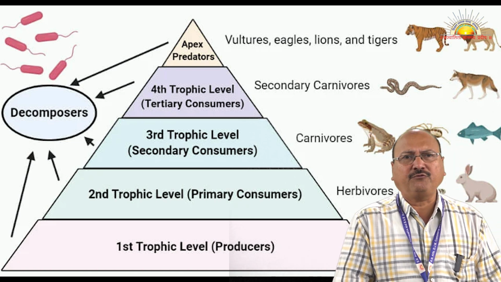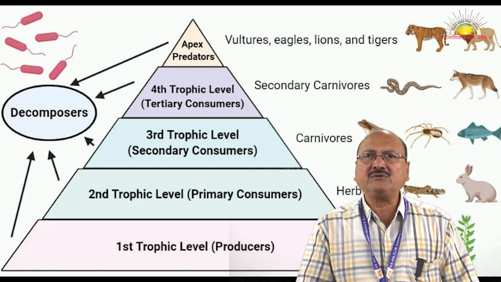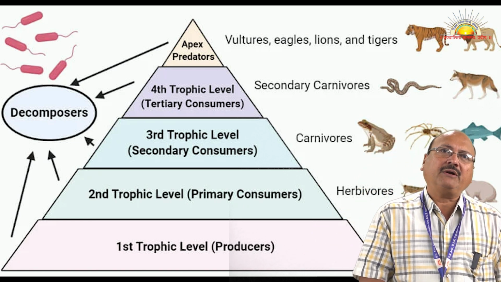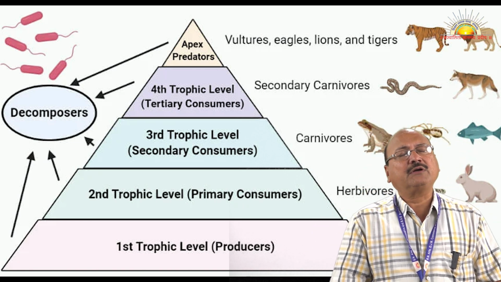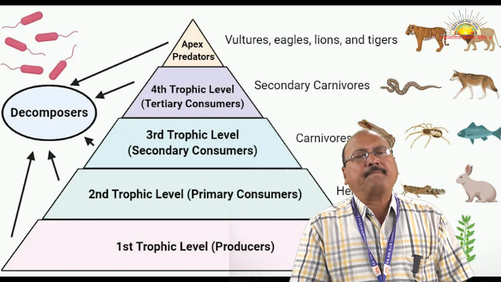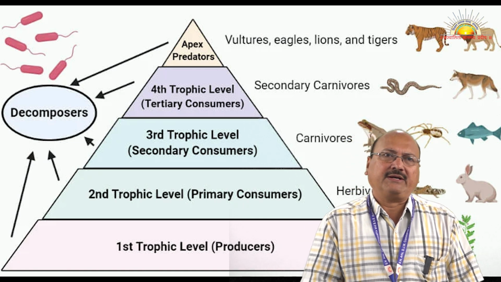Dog is not a natural food; actually the grazers or the herbivores are their natural food, but such types of food chains are also prevailing nowadays.